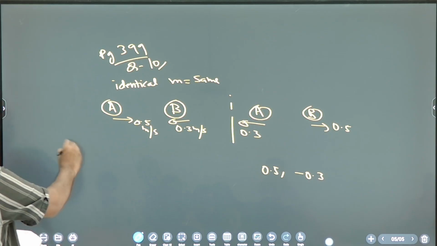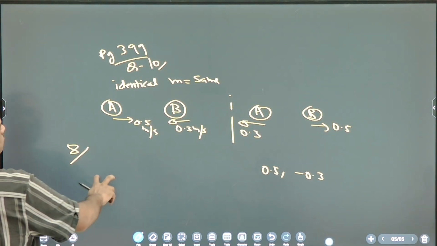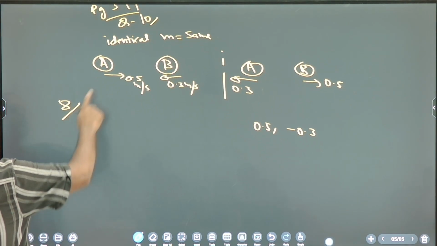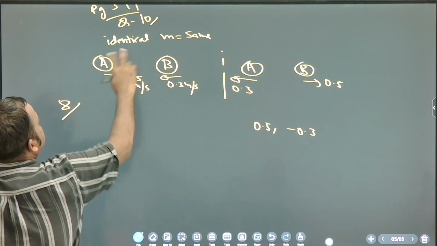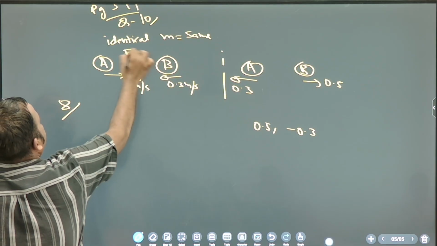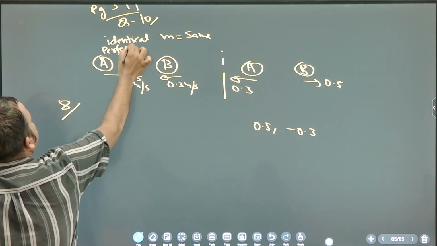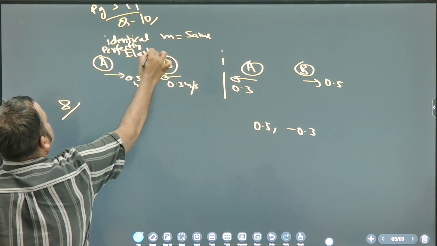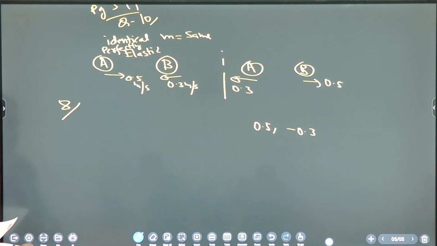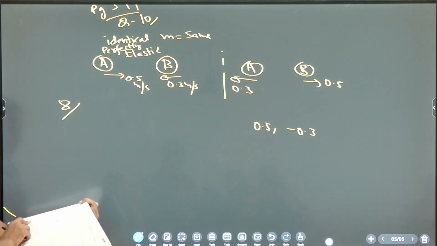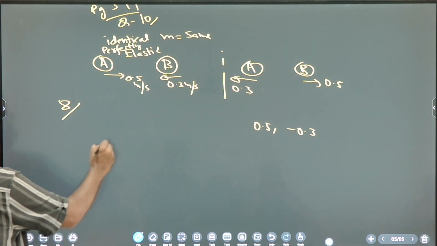Now let's solve the 8th question. So identical masses means they interchange their velocities. Perfectly elastic. Now what is the 8th question? Look at the 8th question. Body A of mass 4m.